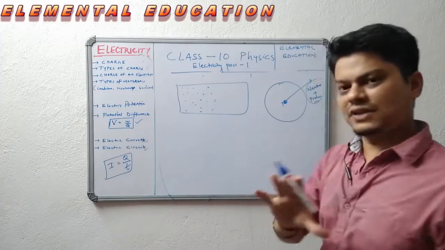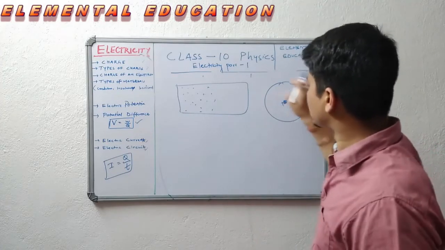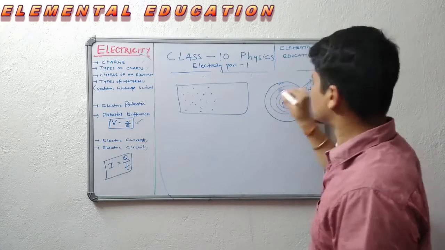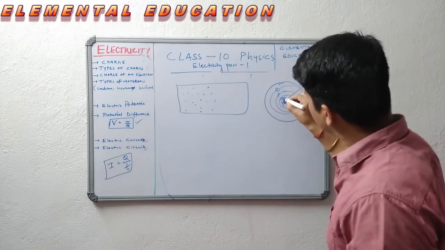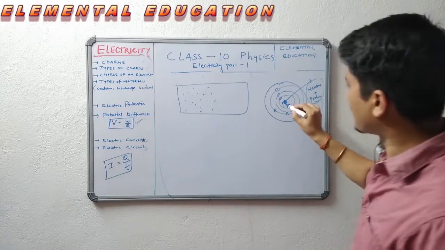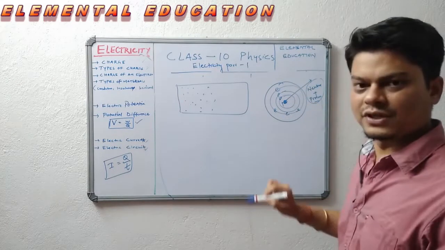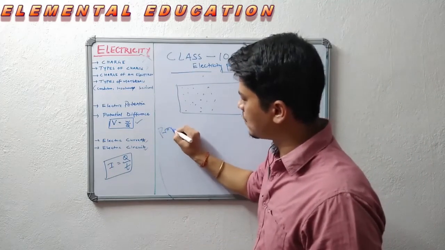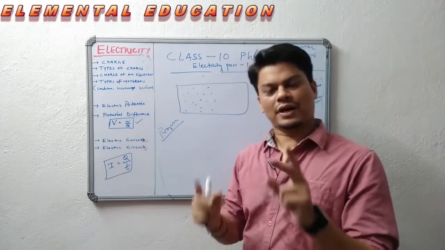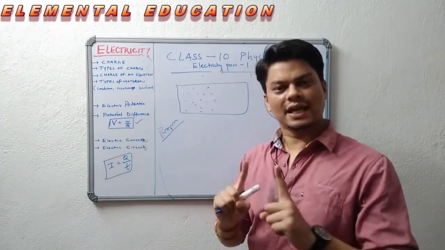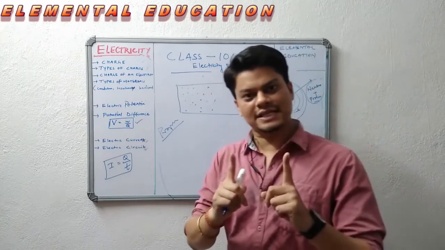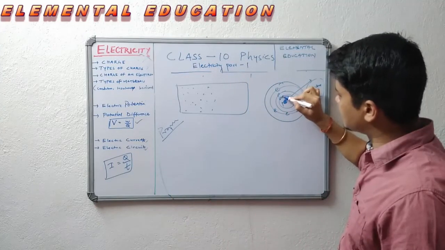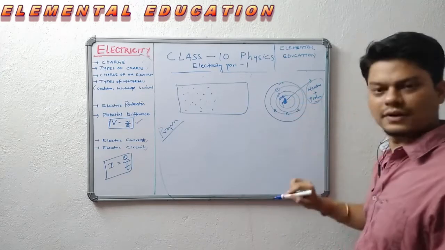Like in the solar system, the sun is there and all the planets are revolving around it. Similarly, we have shells here. In these, electrons are revolving around the nucleus. Why? This is negative, this is positive. So we know the property of charge. There are two properties of charge: positive or negative. Unequal charges attract each other. Equal charges repel each other. So this is the attraction force between the electrons and this positive nucleus.